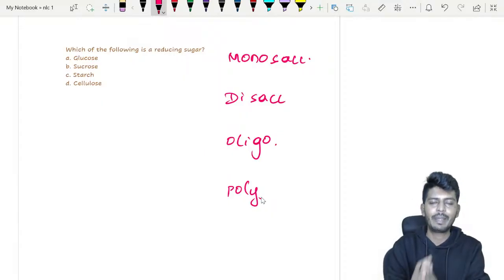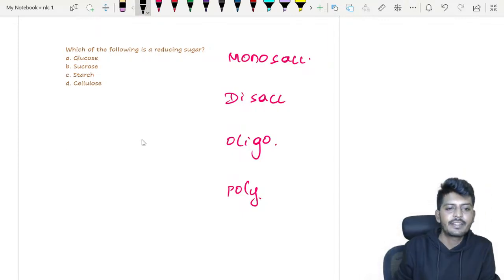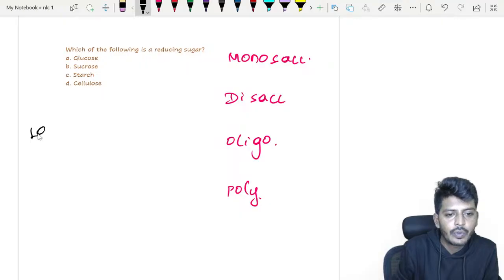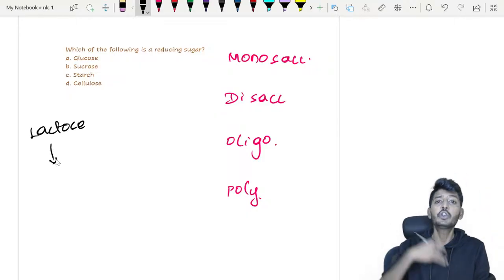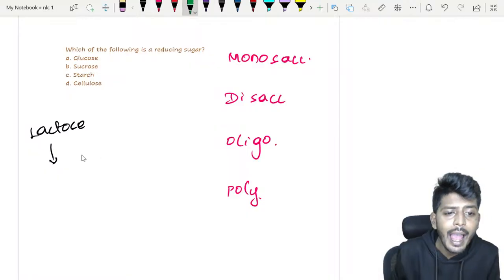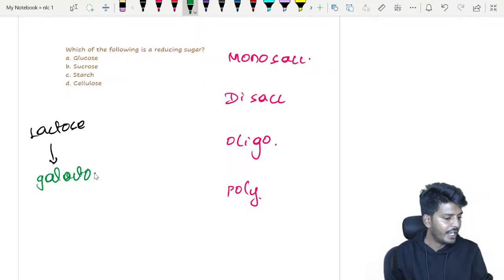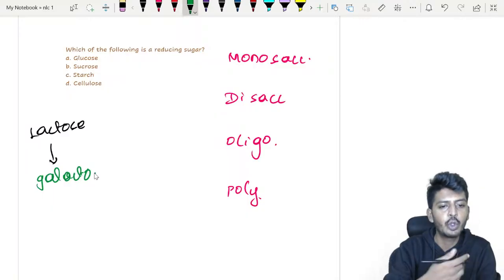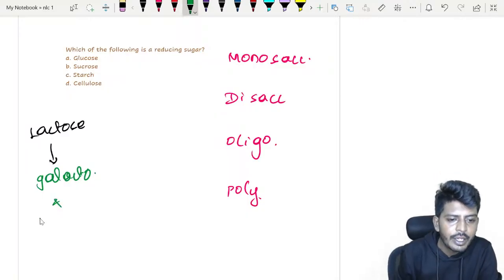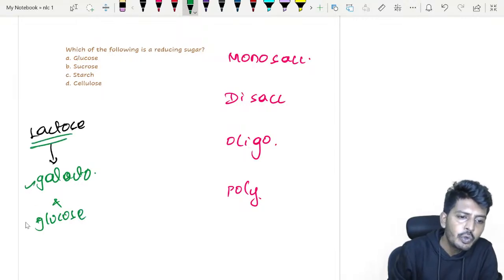Please listen to me. For example, I will take one substance, lactose. If I break this lactose, my dear students, I'm getting two more sugars. What are the two more sugars? I'm getting galactose, and also it will give glucose. So basically, when I break this large sugar, it gave me two smaller sugars.